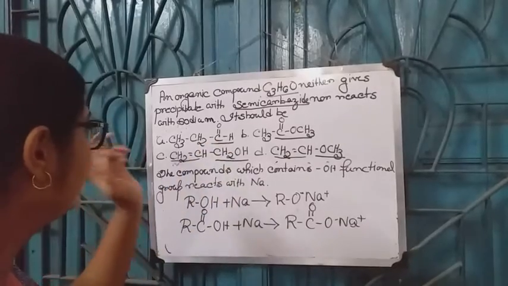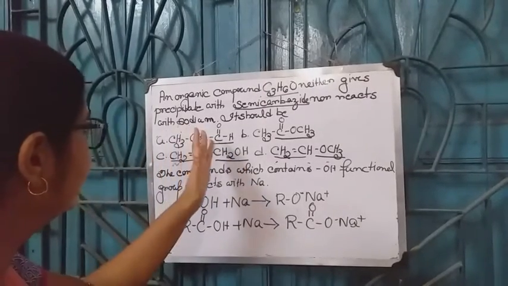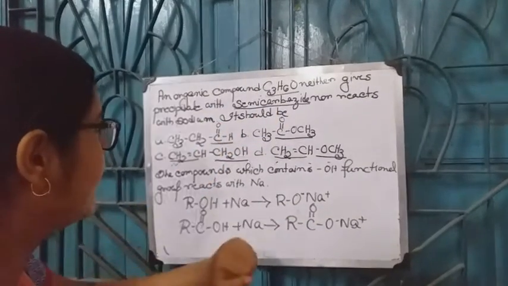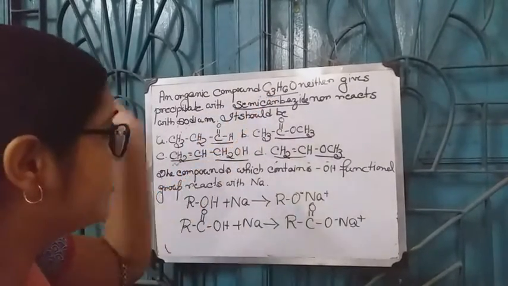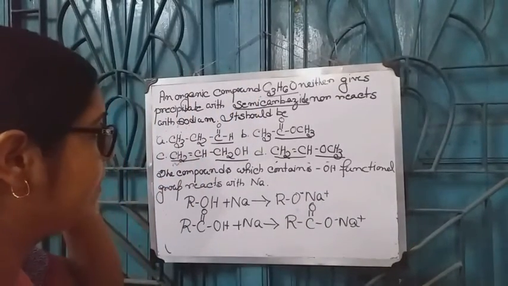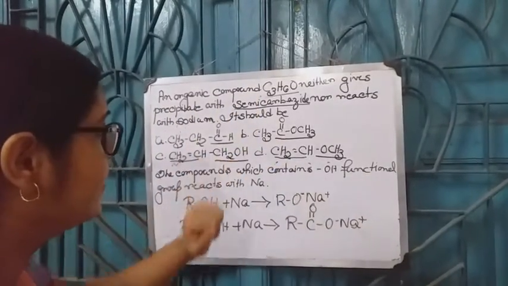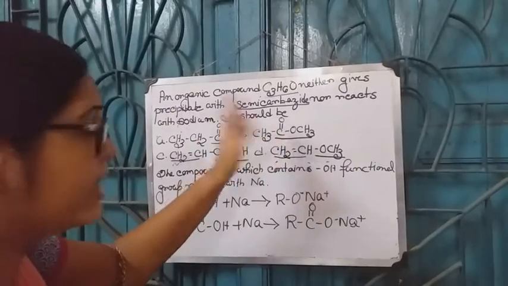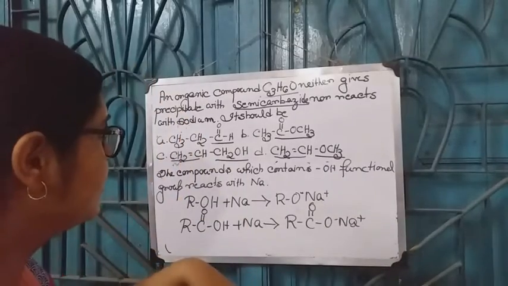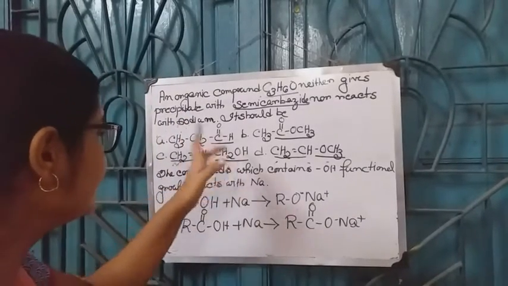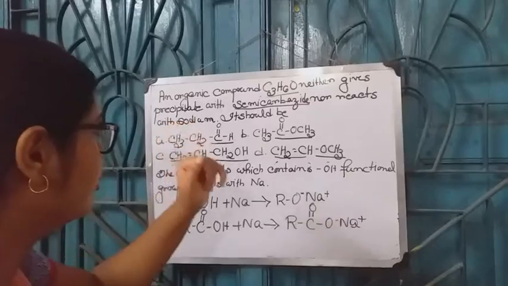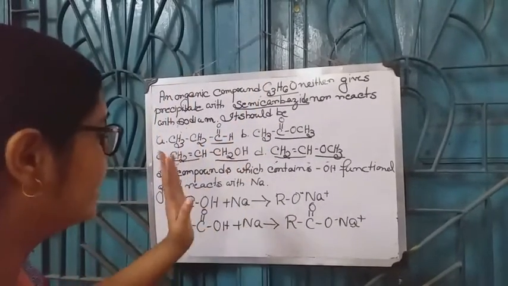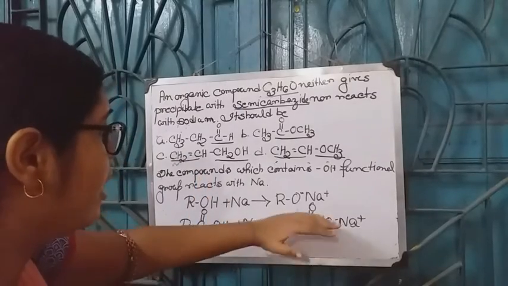Here option A does not contain any OH group, therefore it does not react with sodium, but it reacts with semicarbazide and gives a precipitate of semicarbazone. Whereas option B contains a C double bond O group, which reacts with semicarbazide and gives a precipitate of semicarbazone. Option C does not contain a C double bond O group, therefore it does not react with semicarbazide, but it reacts with sodium and forms this kind of salt.